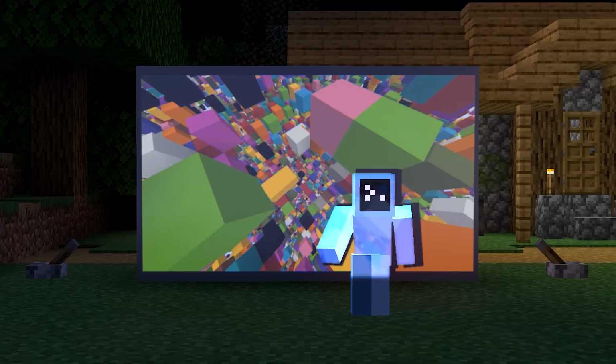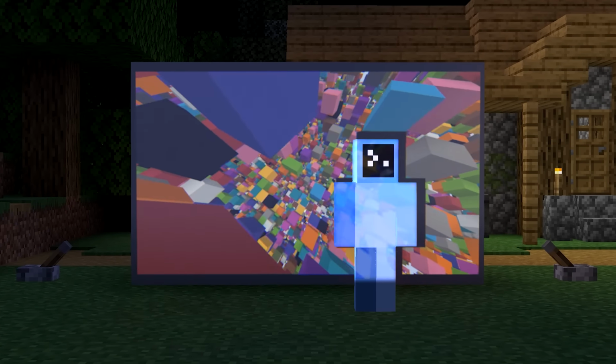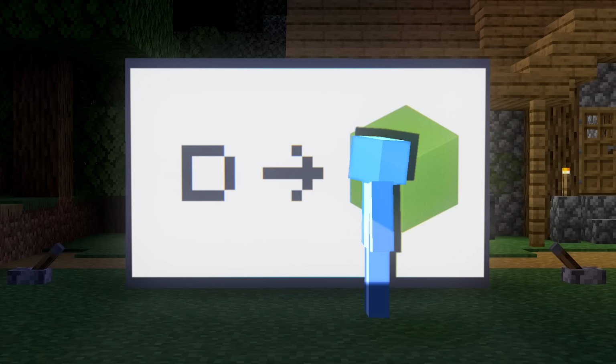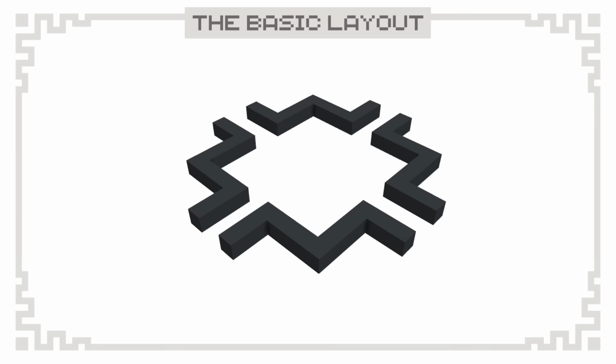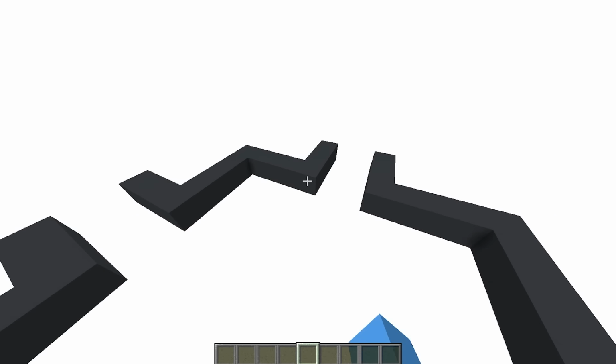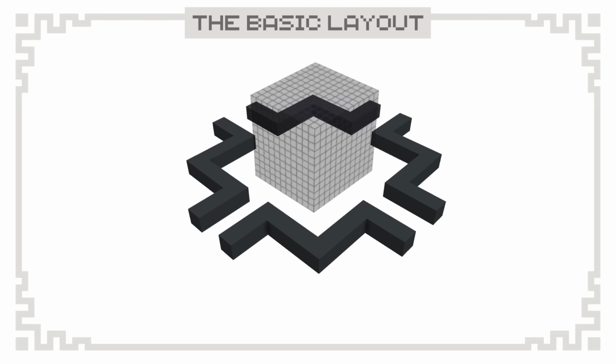Now let's open up the door to all 16 colors of concrete. Instead of 1s and 0s, let's use a letter that corresponds with the color. If we randomize this set of text, we can generate a new build. This will be the basic layout for each chamber of my library. There's gonna be a 4-way intersection in each room that lets you explore around. Then at the center of each chamber will be a unique build.